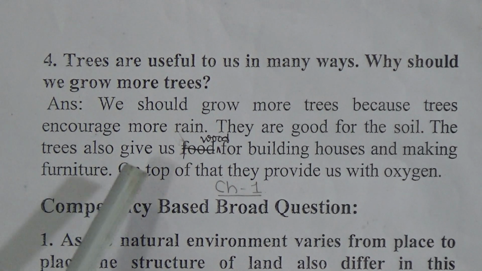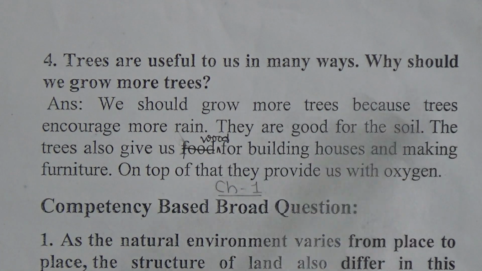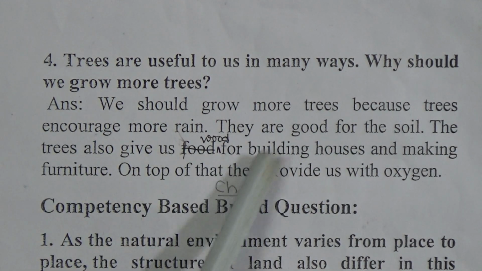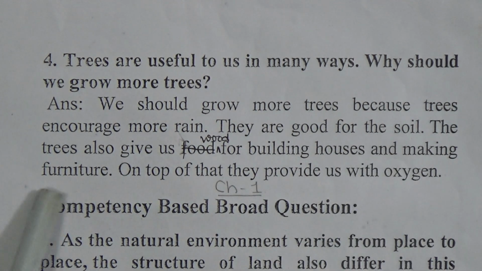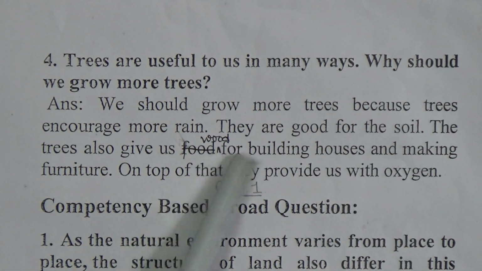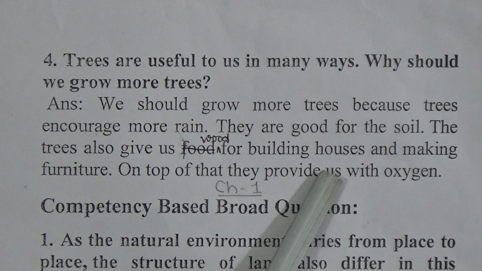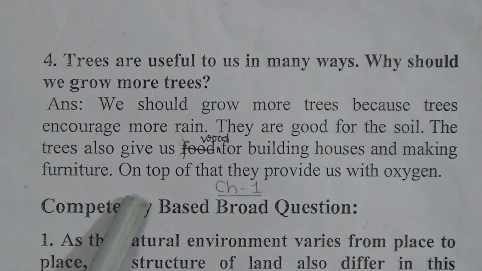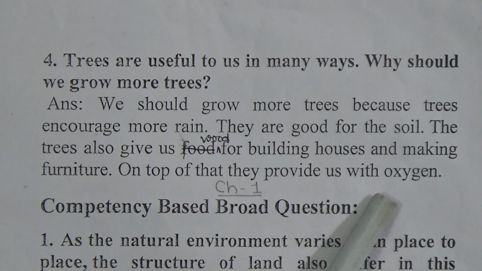I am repeating, we should grow more trees because trees encourage more rain. They are good for the soil. The trees also give us wood. Here you will write wood for building houses and making furniture. On top of that, they provide us with oxygen.